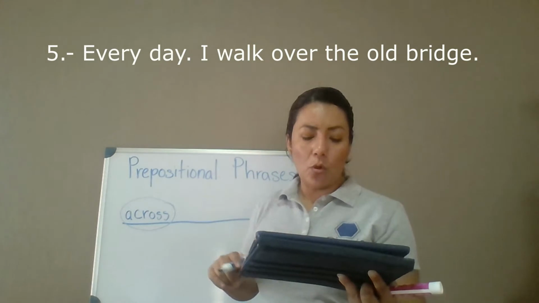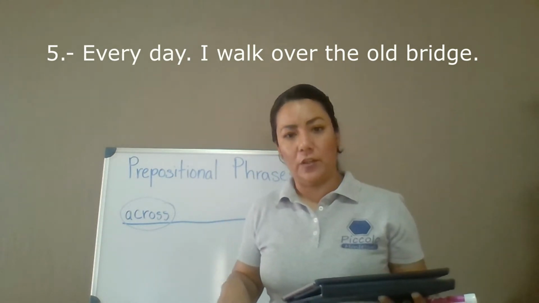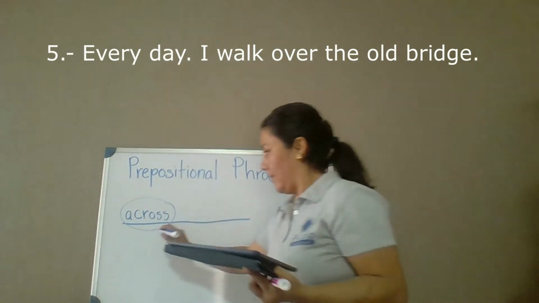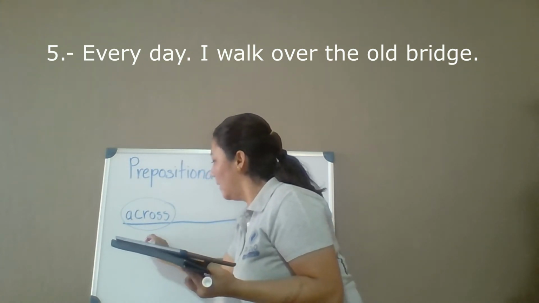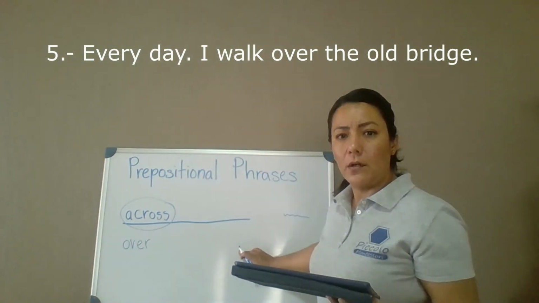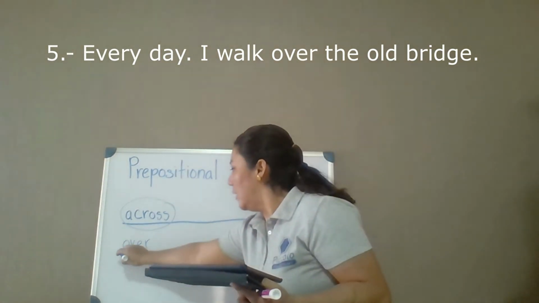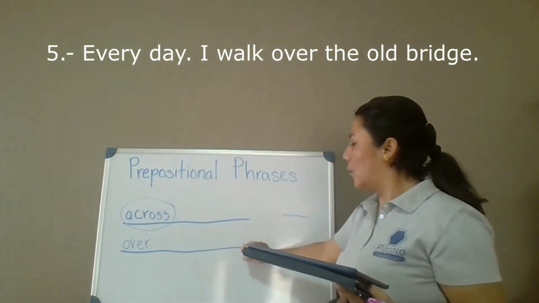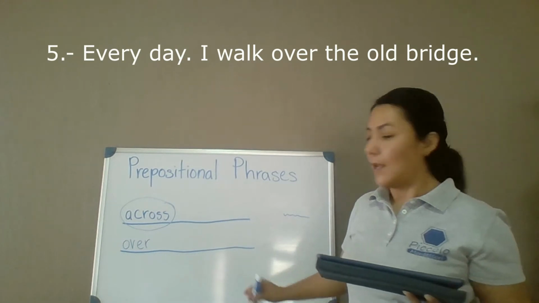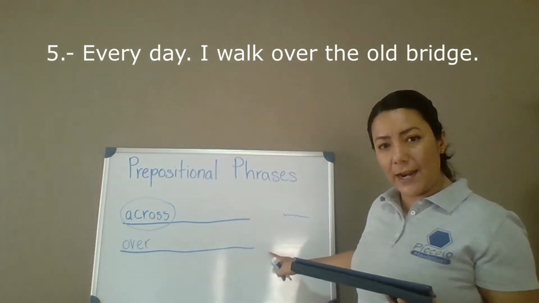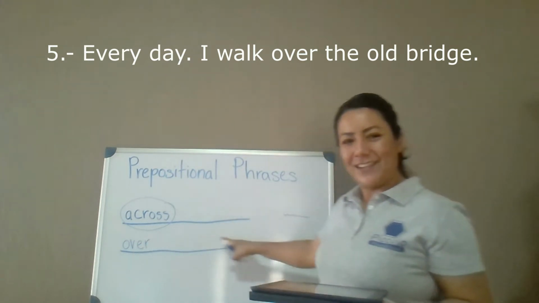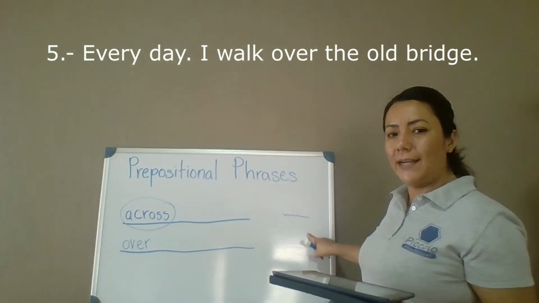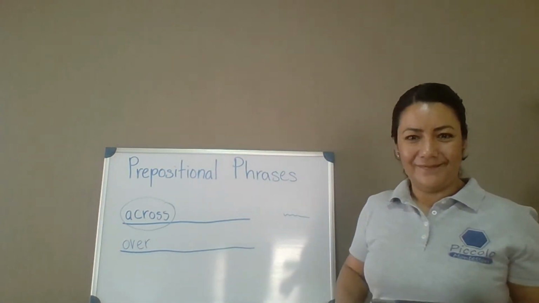Number 5. Every day I walk over the old bridge. It starts with the preposition. Over what? Over the old bridge. That is the prepositional phrase. So, what is the preposition? Over. Write it here. Good job.